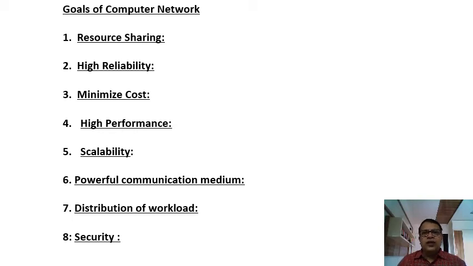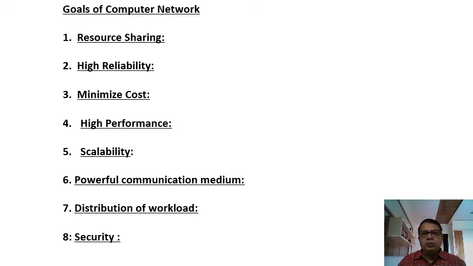Today we can say that this definition is not only restricted to computers, but is related to any electronic device. Today's era is of IoT, the Internet of Things, and the base for the Internet of Things is nothing but the computer network.